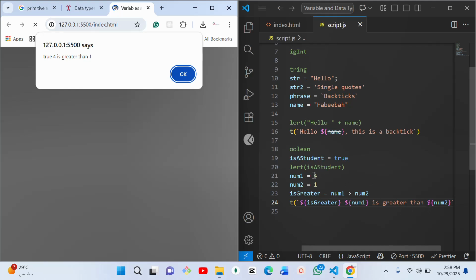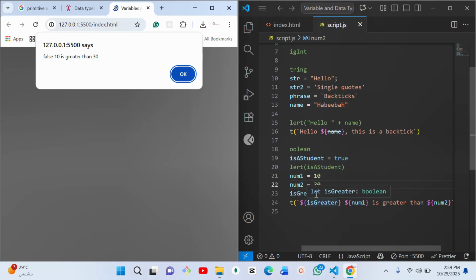So in this case, we can just come here now and change our 4 to 10, and then change 1 to, let's say, 30. So everything will change here by the time we restart. And then you can see this false. Since we are still saying isGreater, is it greater?